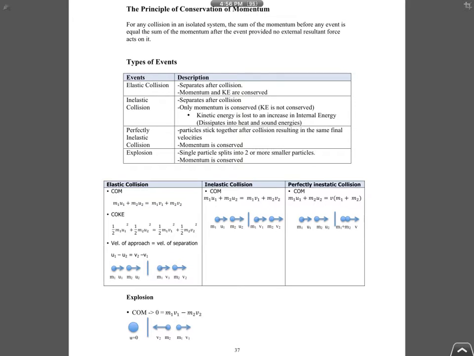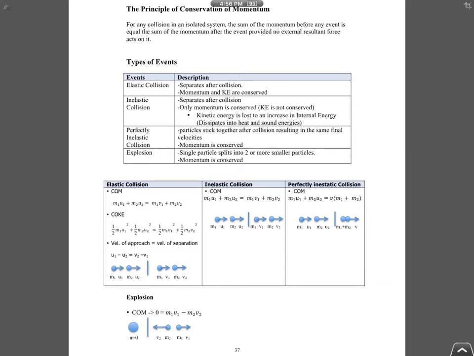That means if you don't want to use collision, can you just say in an isolated system? In an isolated system, the sum of momentum before any event is equal to the sum of momentum after the event, provided no external resultant force acts on it. Now, isolated system has the same meaning as no external resultant force.